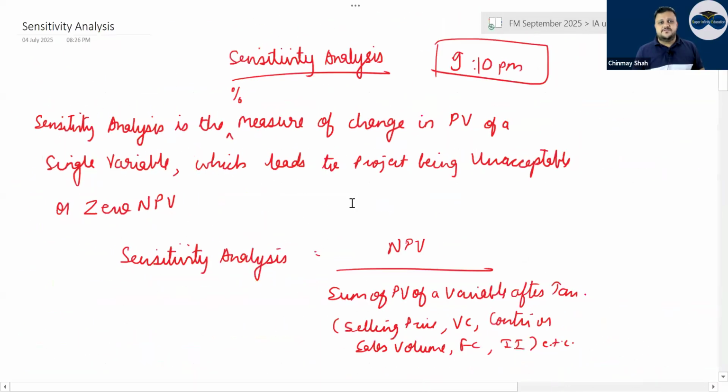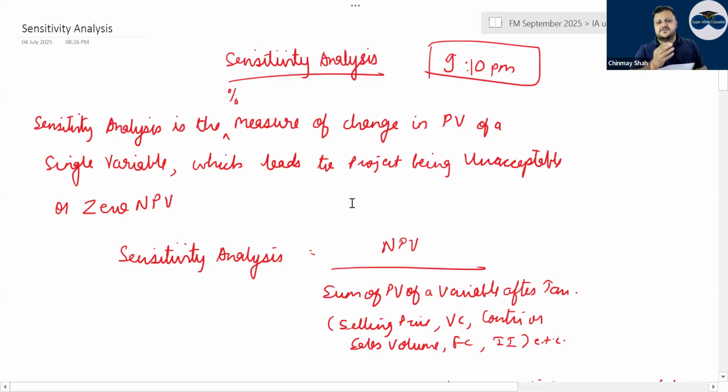Then comes the part of sensitivity analysis. Generally, sensitivity analysis is what? The NPV that you get divided by sum of present value of the variable after tax, right? Selling price, variable cost, contribution, sales volume, fixed cost, initial investment, etc. Right? So that is how it is.